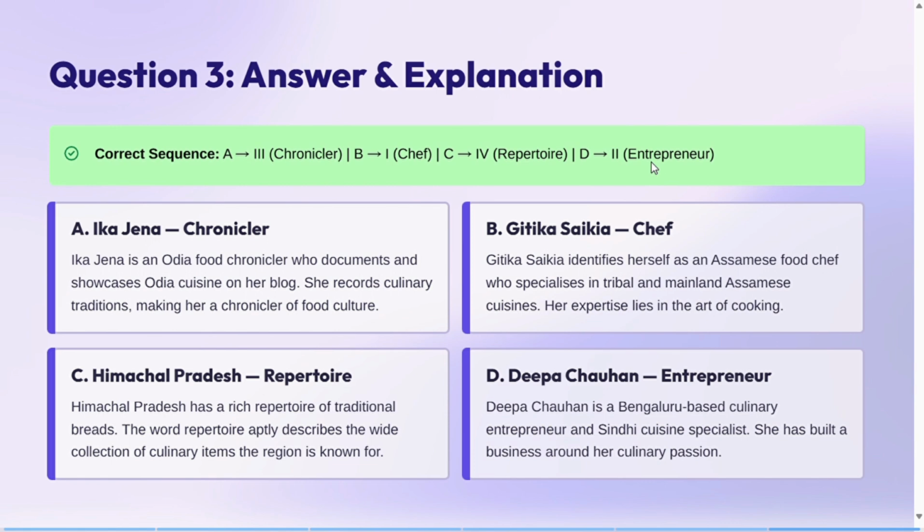Okay, so she has expertise in Assami cuisine. The next one is repertoire. This basically means some record of songs and plays. Now, Himachal Pradesh has a rich repertoire of traditional breads, right? Last one is entrepreneur. Deepa Chauhan is a Bangalore-based culinary entrepreneur and Siddhi cuisine specialist.